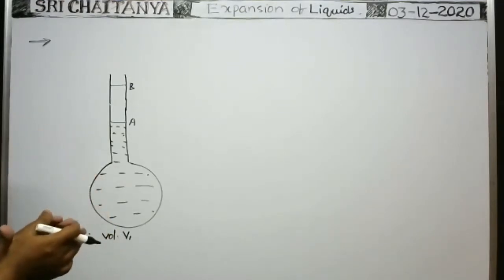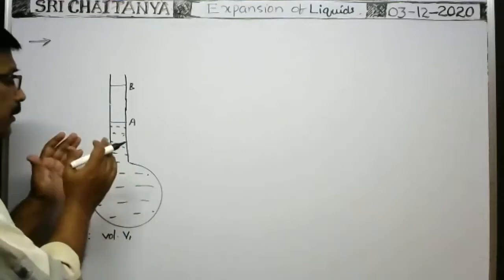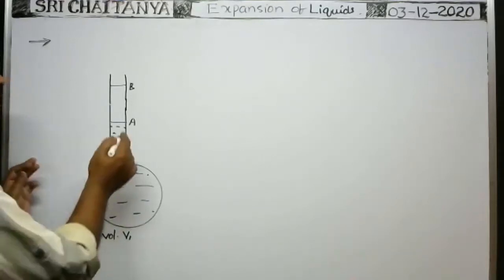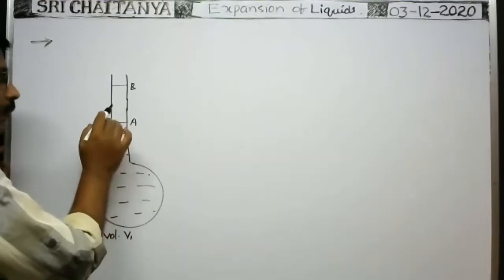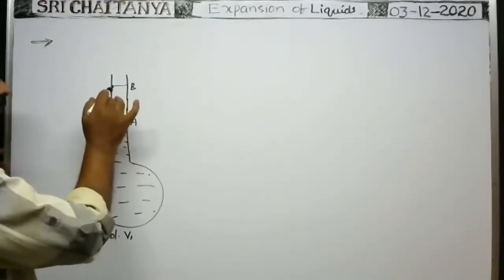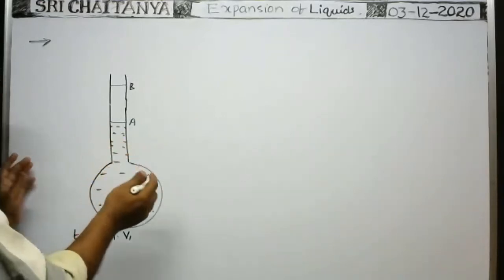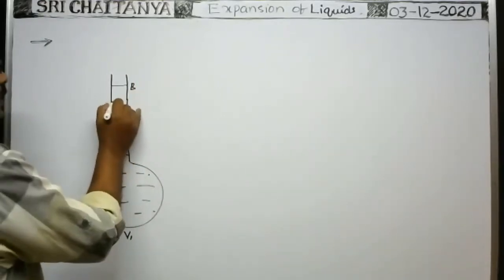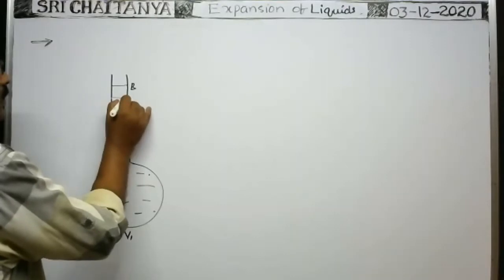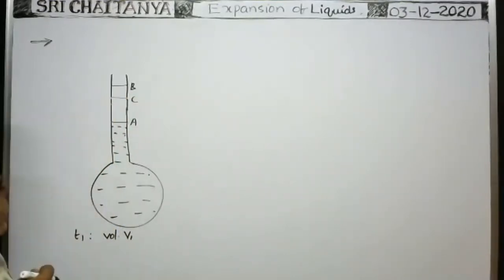So in order to understand the situation here, at first the liquid alone gets heated. Due to that, the liquid level in the tube rises from A to B. Now, if the vessel is also expanded, again the liquid level falls. So the liquid level falls to a certain length C.